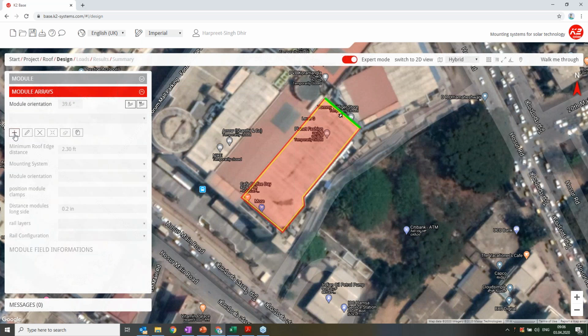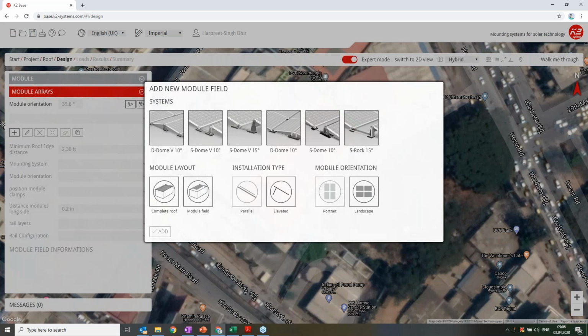So very simple, I will click on this plus button. And in the first half, I showed you some products of K2 Systems. It will ask you which product you want to use for this project. Here you have 6 options. I will go with my favorite one, which is just recently developed, STORM V15.